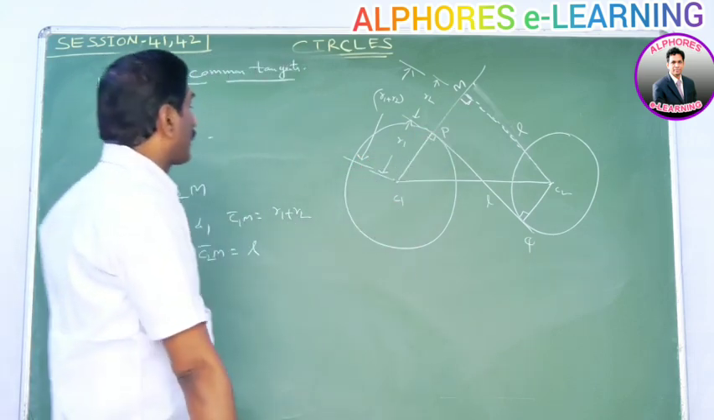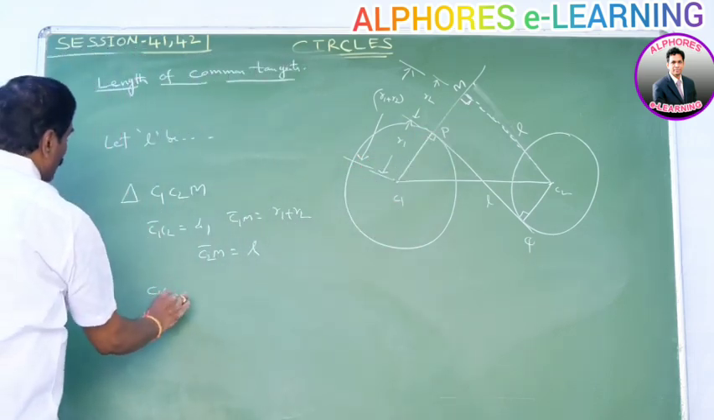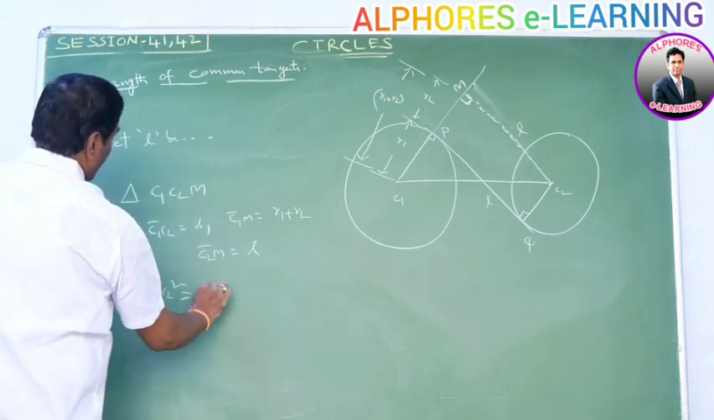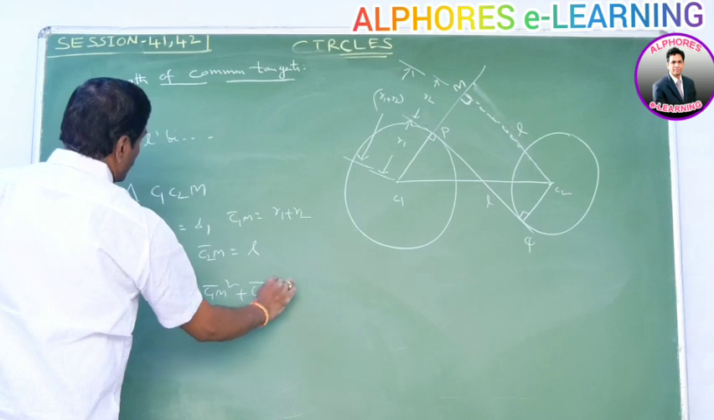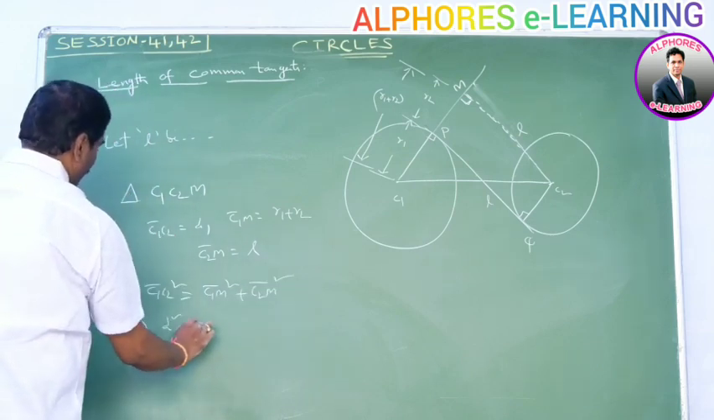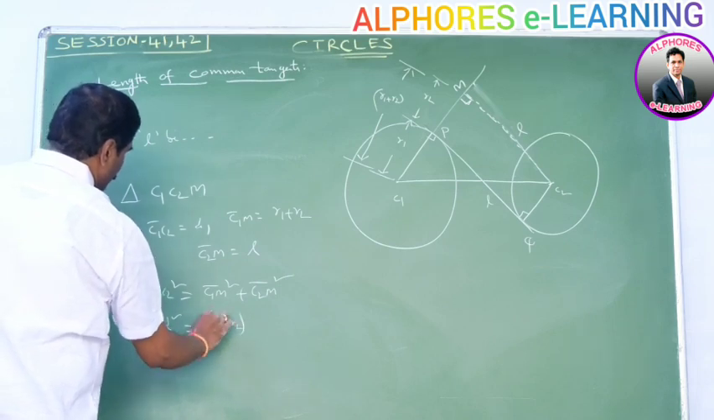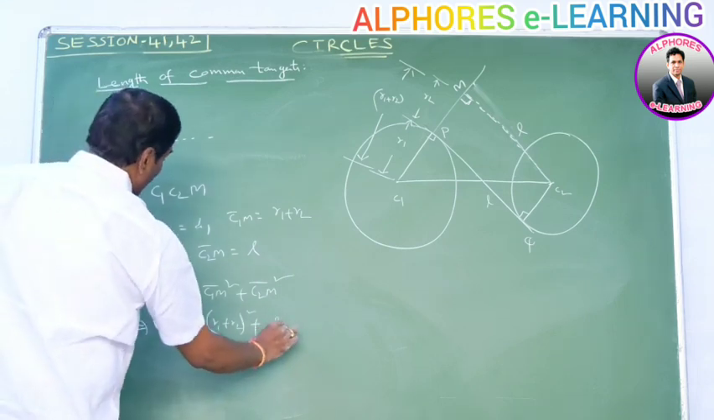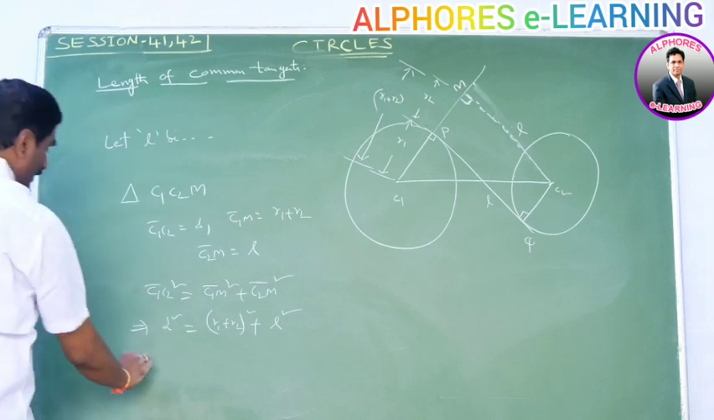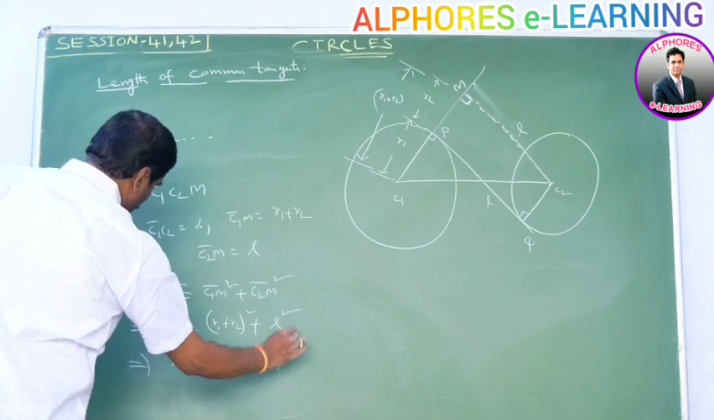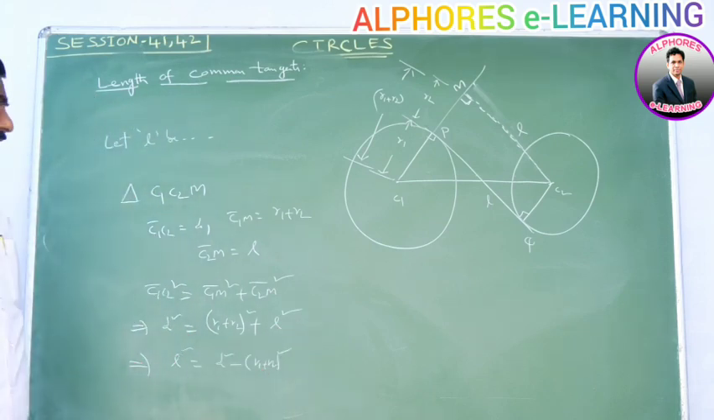By using the Pythagoras theorem, C1C2 whole square is equal to C1M square plus C2M square. C1C2 value is d. C1M means R1 plus R2 whole square, plus C2M, which is nothing but L, the length of the transverse common tangent. That implies L square is equal to d square minus (R1 plus R2) whole square. Therefore, L is equal to root over d square minus (R1 plus R2) whole square. It is the length of the transverse common tangent.